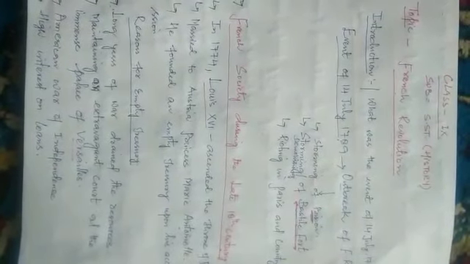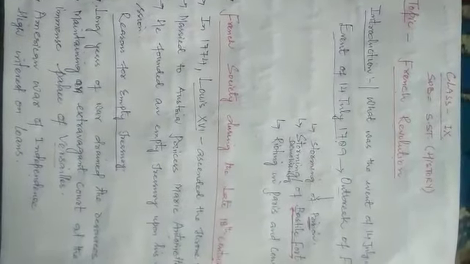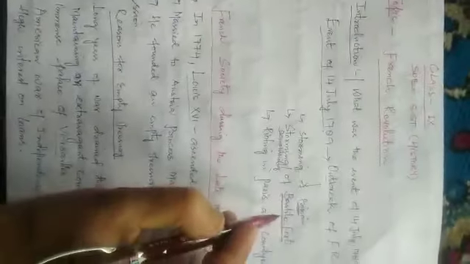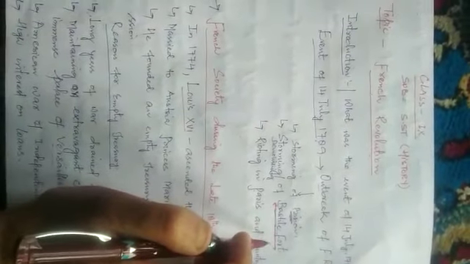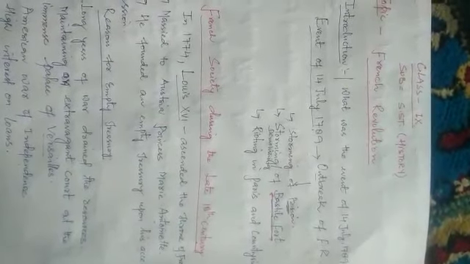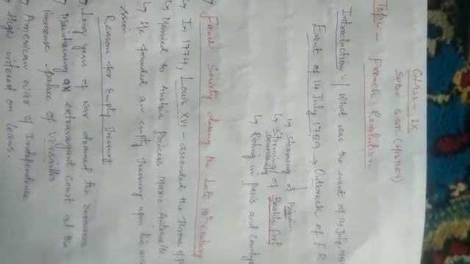Let me tell you first of all that in France there was a city by the name of Paris. In that city, there was a fort by the name of Bastille Fort. The people attacked the Bastille Fort. Why did the people attack the Bastille Fort? The king ordered his troops to move into the city, as the situation in France was alarming at that time. So King Louis XVI ordered his troops to move into the city.